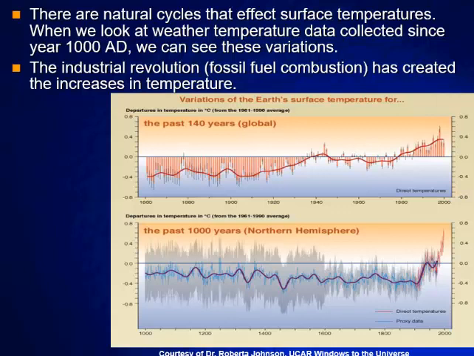There are natural cycles that we've already discussed which affect surface temperatures, and we know that some of those have to do with solar radiation, the sun's magnetic field, changes in the axes and the ellipses of our orbit, so a lot of planetary level stuff. And when we look at the geologic record, we had seen these spikes in temperature, right? So we had seen that there were interglacial maximums, and then there were the glacial periods where you had much cooler temperatures and things like that.